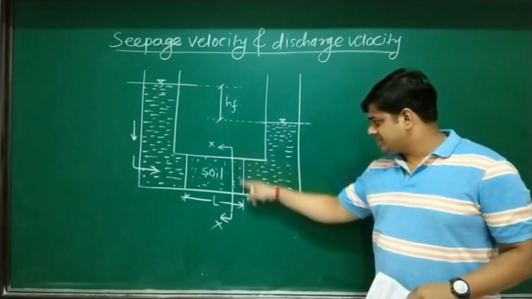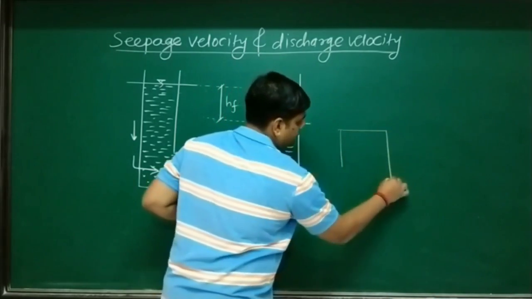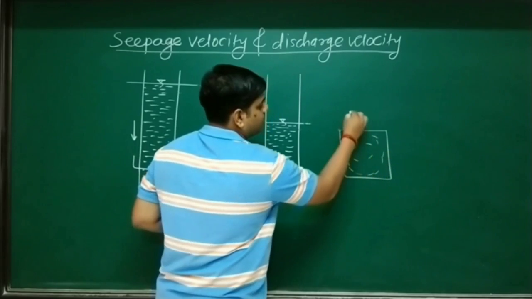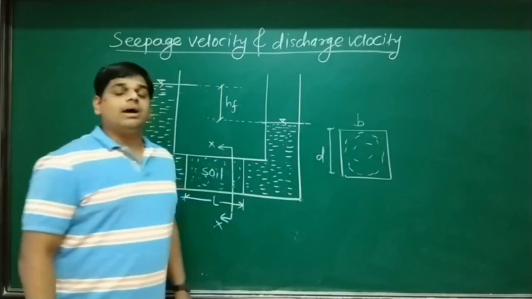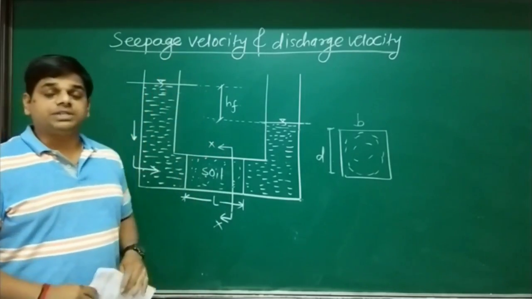Now we took a cross section over here. In that cross section, if I draw, it looks like this. The soil sample cross section whose width is B and say depth is D. Now I am going to write the first part, that is seepage velocity.